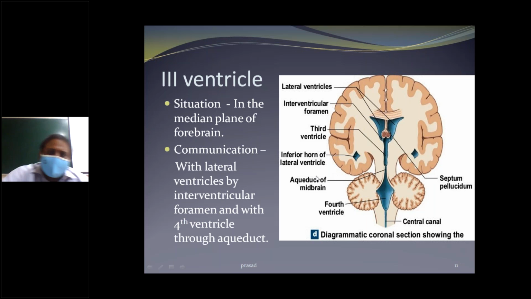Situated in the medial plane of the forebrain, it communicates with the lateral ventricle by the interventricular foramen and with the fourth ventricle by the aqueduct. The two lateral ventricles communicate with the third ventricle through the interventricular foramen, and then to the aqueduct of the midbrain. The slit is called the third ventricle.